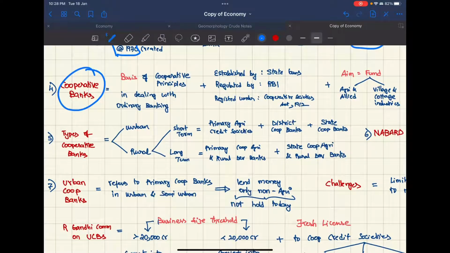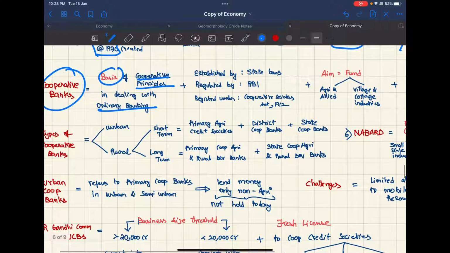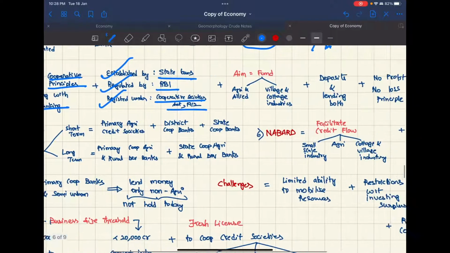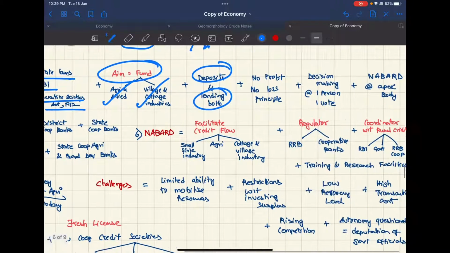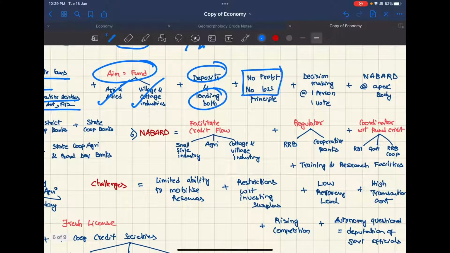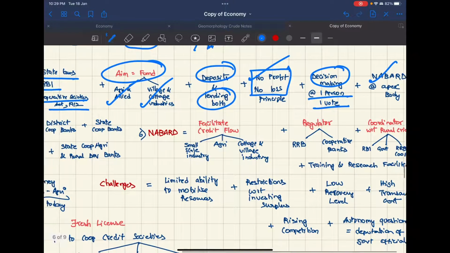Now cooperative banks are set up on the basis of cooperative principles to deal with ordinary banking. These are established by state laws, regulated by RBI and registered under the Cooperative Societies Act 1912. The aim is to fund agriculture and allied sectors and village and cottage industries. They both take deposits and also lend. They operate on a no profit no loss motive, and decision making follows the one person one vote formula, and NABARD is the apex body for them.